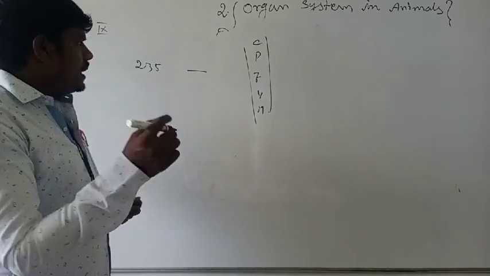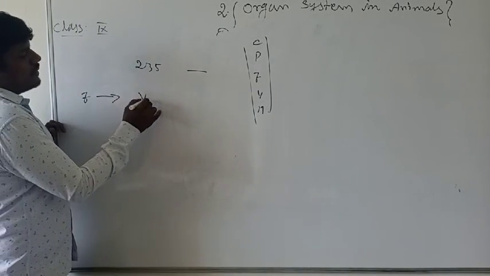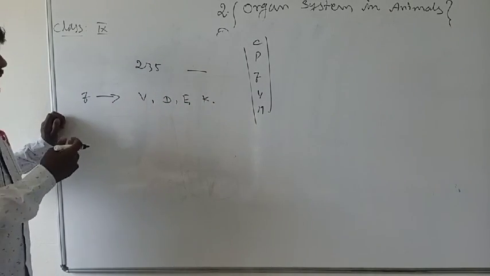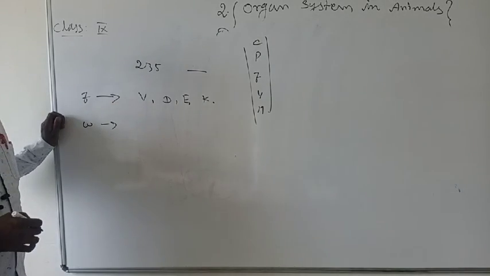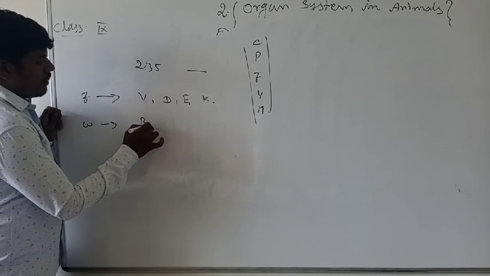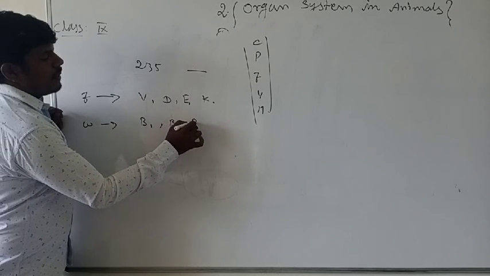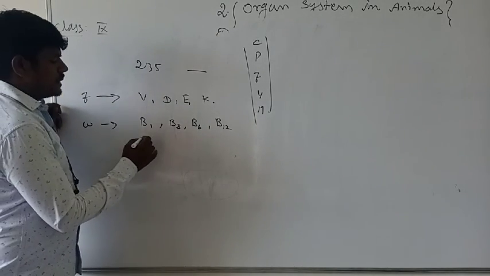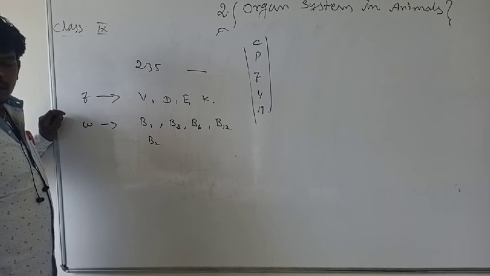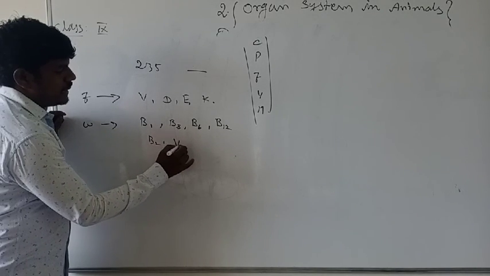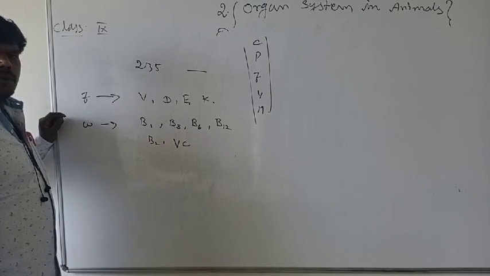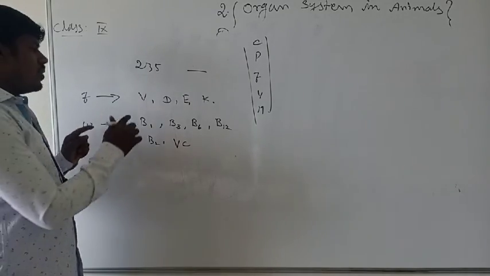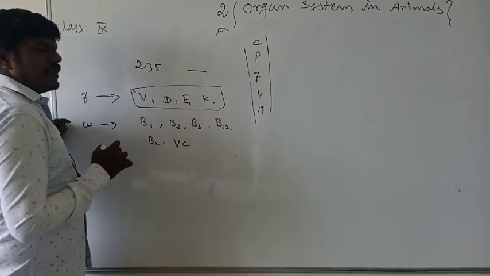Fat soluble vitamins are V, D, E and K. Water soluble vitamins are B1, B2, B3, B6, B12 and vitamin C. These are water soluble. So for fat soluble vitamins, you have to list out how many vitamins are classified under fat soluble.